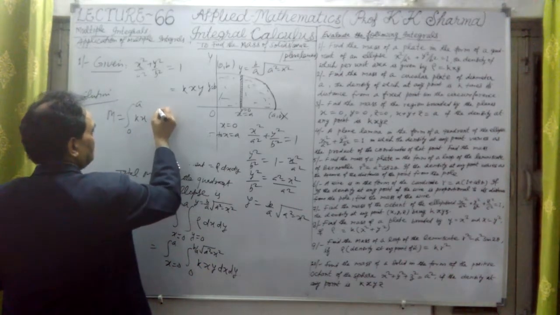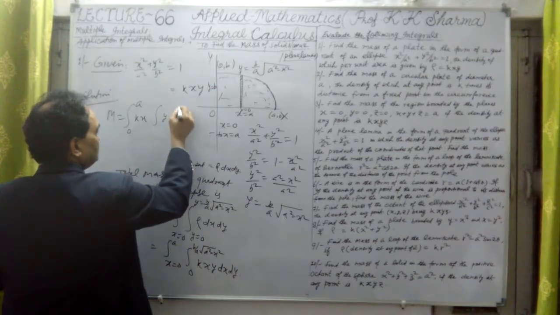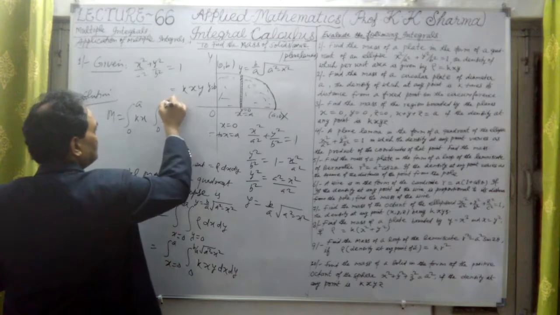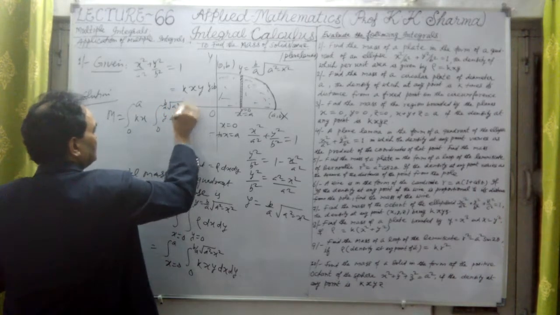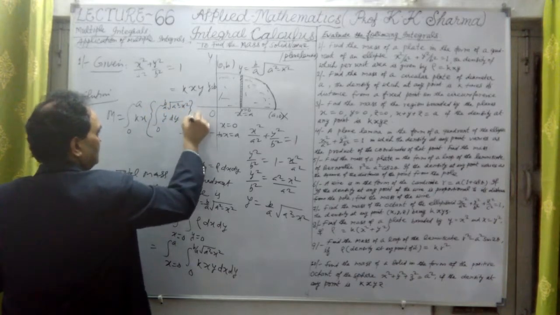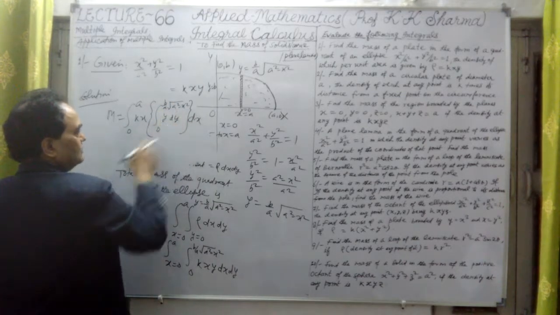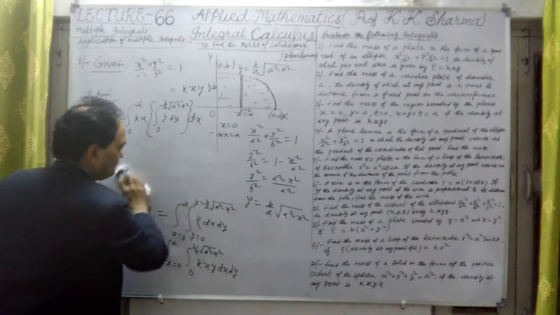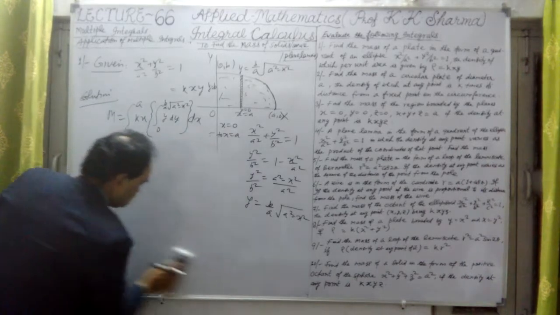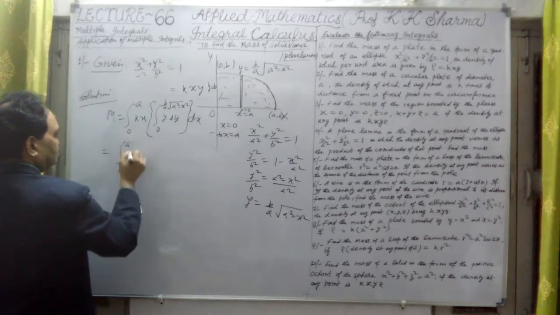So let me write k into x, and the integration of y dy from 0 to b upon a square root of a square minus x square, put in a bracket, then dx. Integrating with respect to y, with x from 0 to a.